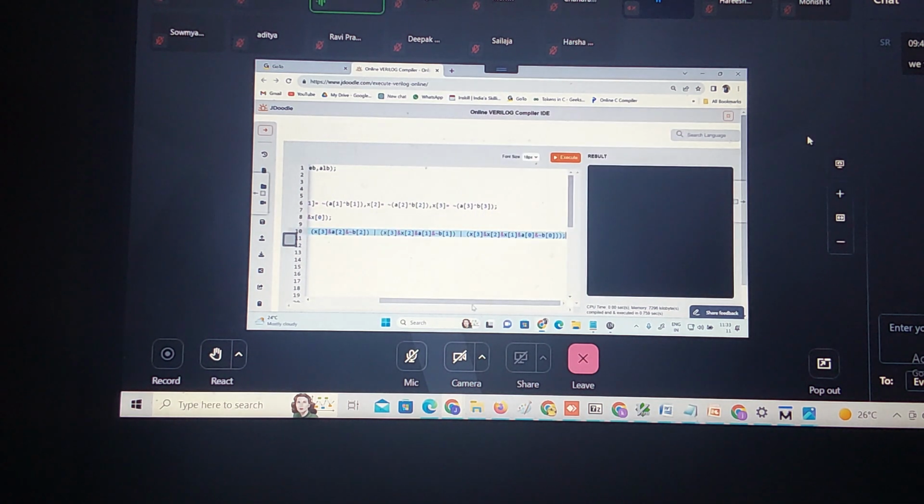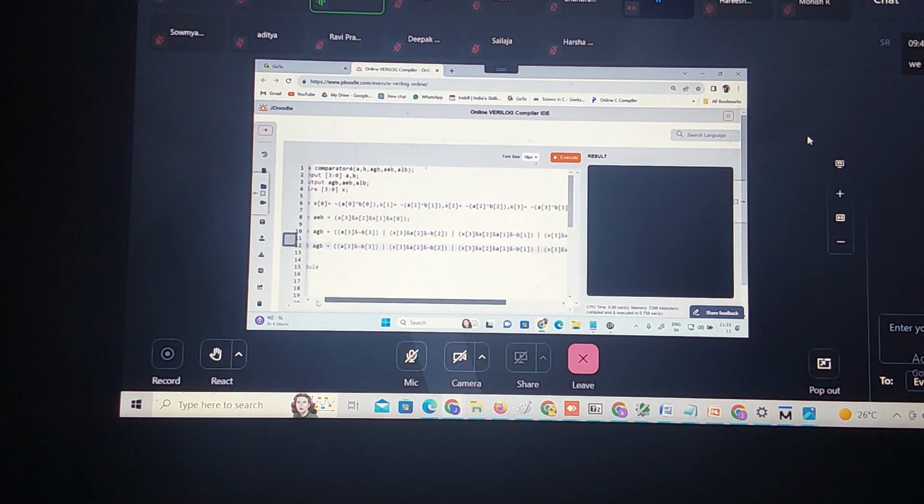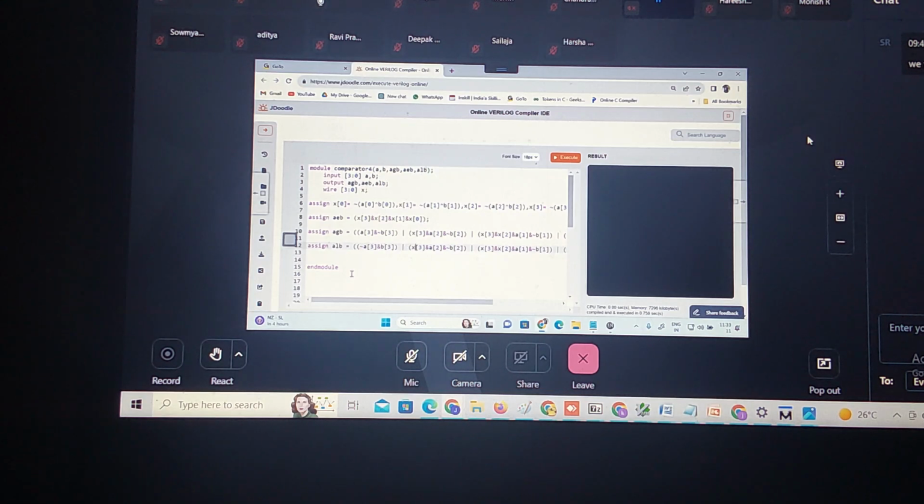Now let us copy the same and modify it. This is for A is less than B. A is less than B means remove the not here. This is x3. Again here remove the not. Here x3, x2, not of A1.